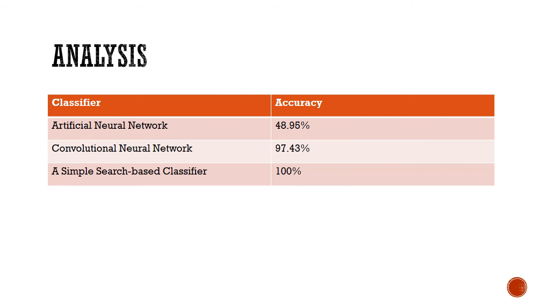Evidently, we can say that it is not advisable to use the machine learning classifiers or the artificial neural network model for polarizing the emojis. But the convolutional neural network and the simple search-based classifier can be used. Even though the convolutional neural network gives us a high accuracy value, the time required to train it is very high. Therefore, the most efficient method is a simple search-based classifier that manually assigns polarities to the emojis.